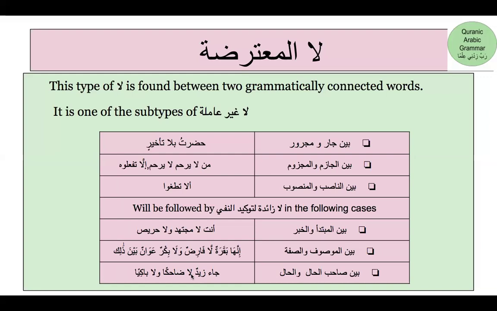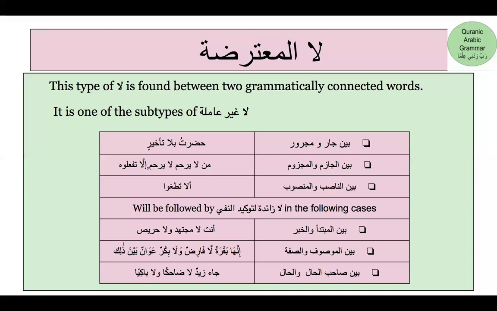And you notice again in this case, this la is followed by an additional la that is preceded by waw and negation and is followed by ism mufrad and is called la zaida li tawkid nafi. So if there is la mutarida found between mubtada and khabar, mawsuf wa sifa, sahibul hal and hal, there you will find la zaida li tawkid nafi following it.